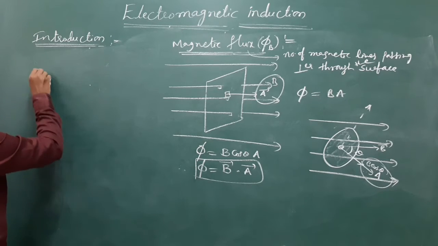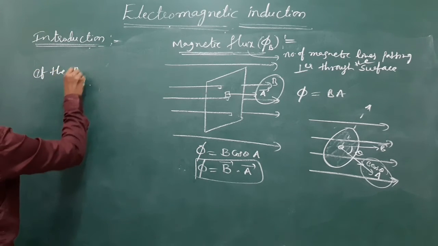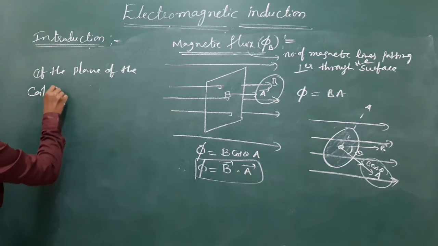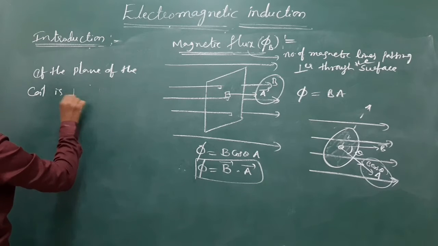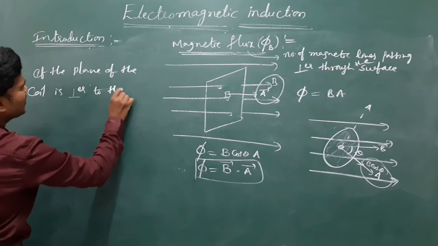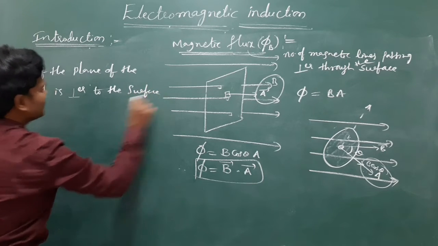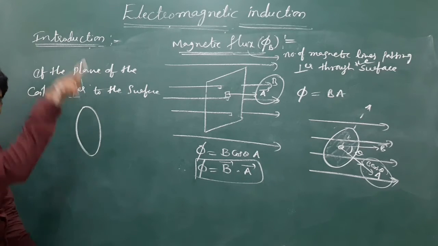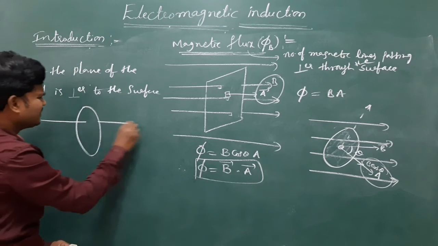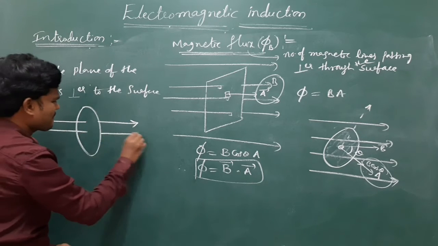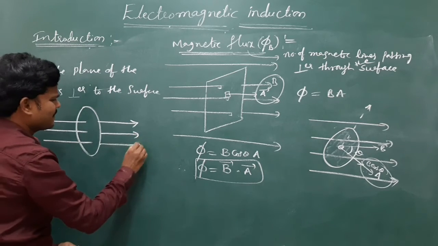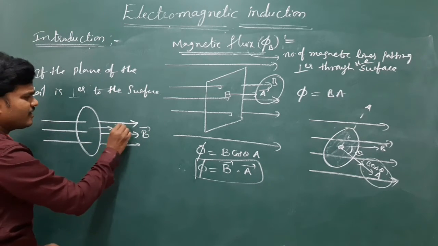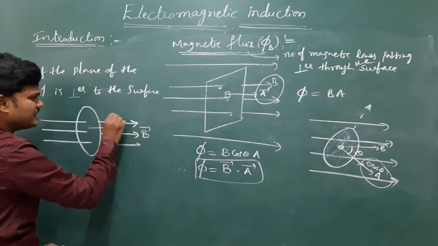Here, if the plane of the coil is perpendicular to the field, see, this is the coil. I place the coil like this, and some lines of force pass like this. This is the magnetic field, and the area is also in this direction. The angle between area and B is 0.